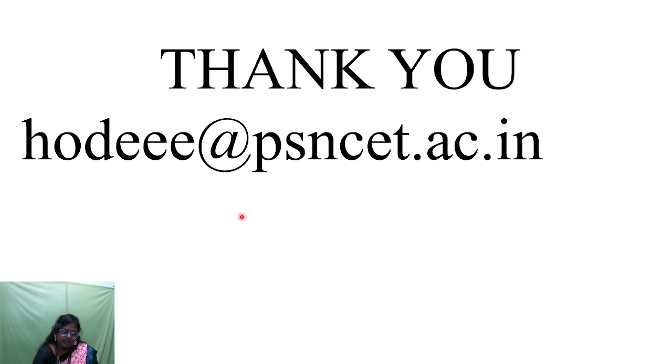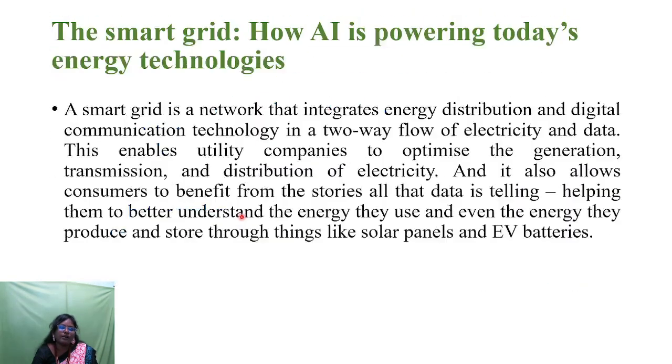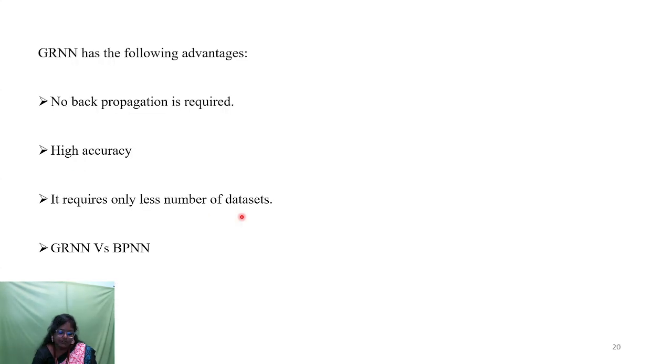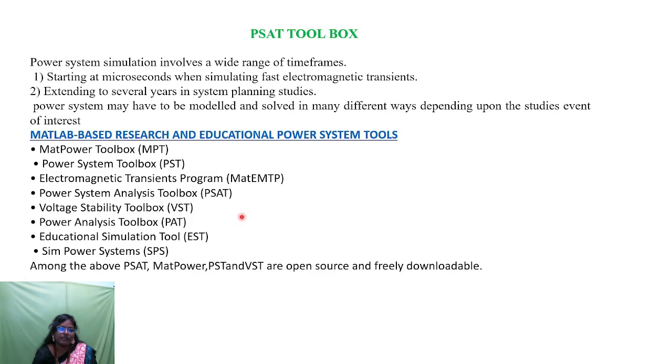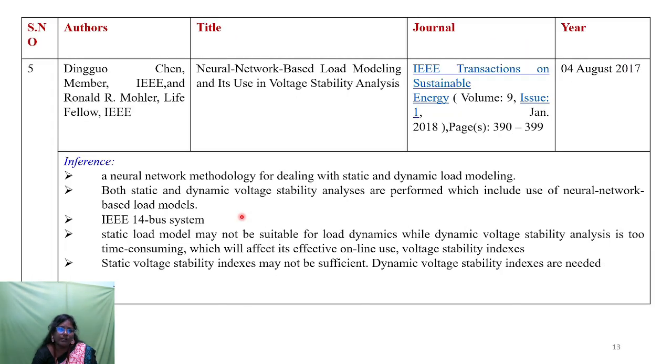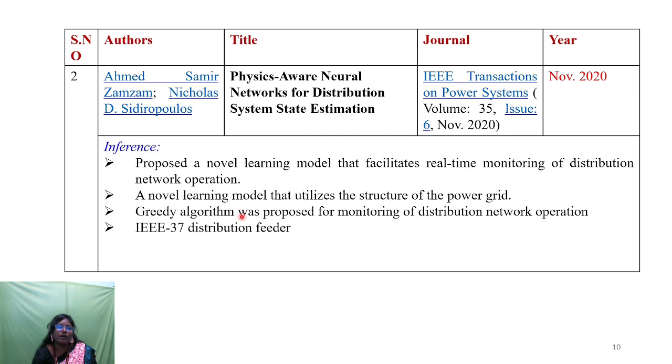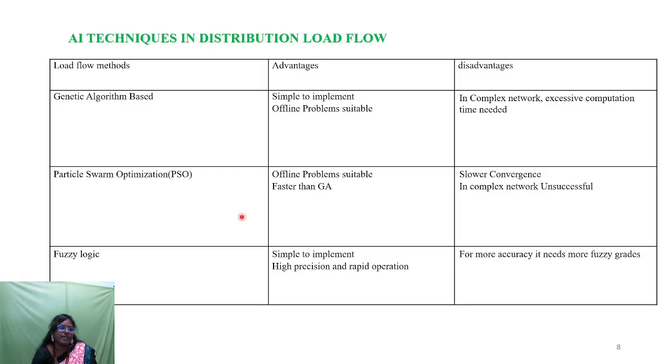So I summarize this. What are the artificial intelligence techniques we have used in power systems? There are many methods we can see, that is genetic algorithm, particle swarm optimization, neural networks, fuzzy logic, various available methods used in distribution side load flow. So what is the necessity of AI? Normally the power systems are intermittent in nature. Intermittency means the power is variable throughout the day.